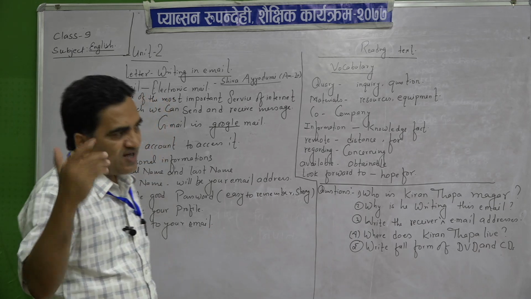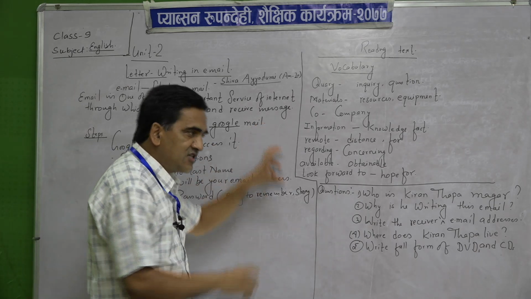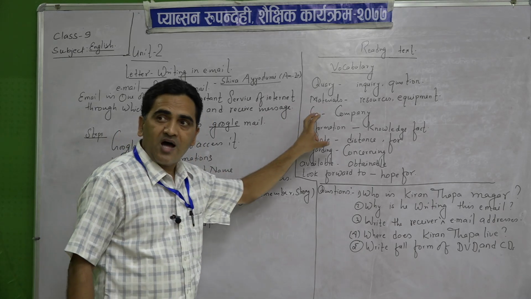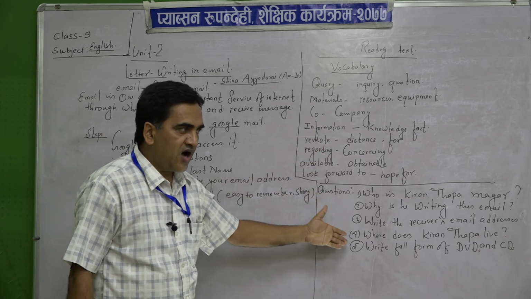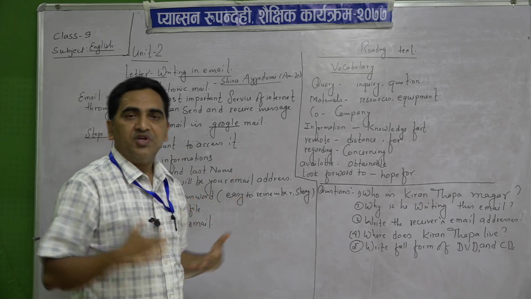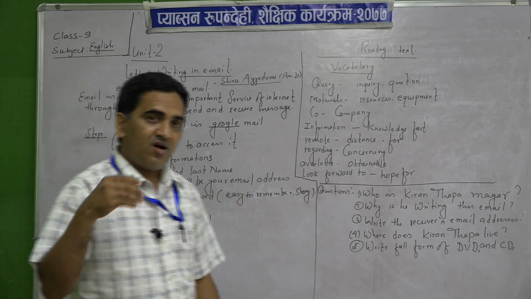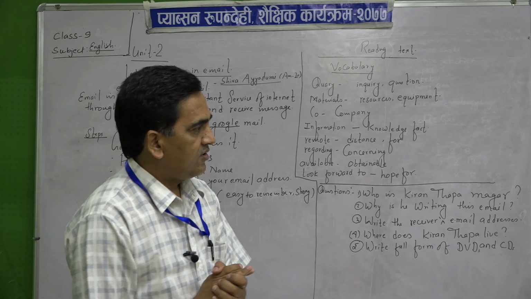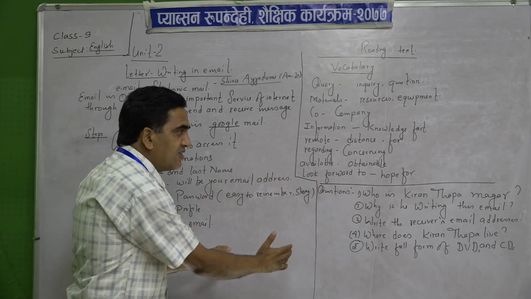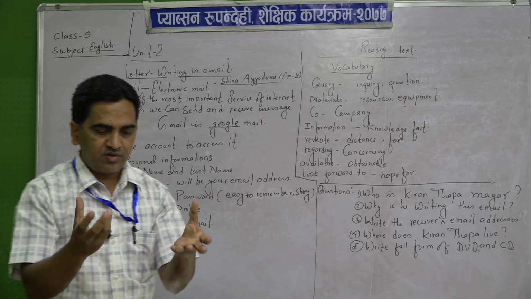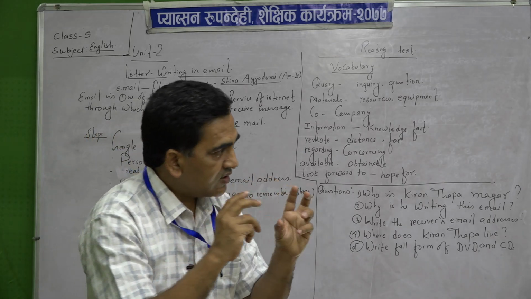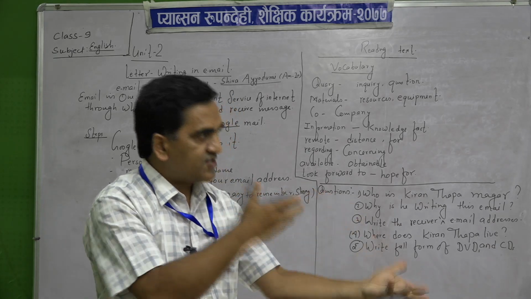All right. So my dear students, now after reading this text, we can solve some of the questions. In the exam, vocabulary will be asked, question answer will be asked, fill in the blanks will be asked. So you must be ready mentally. Okay. So develop your reading skill. I already told you, read at least 3 times. When he has written this letter, to whom he has addressed it, from where he is writing the letter, what is the subject matter in his letter. Mostly in an official letter we need a subject. The subject should be mentioned there.